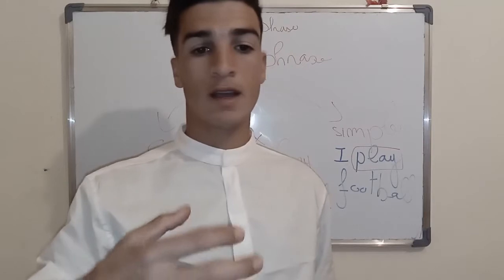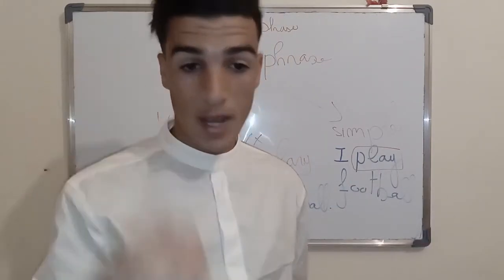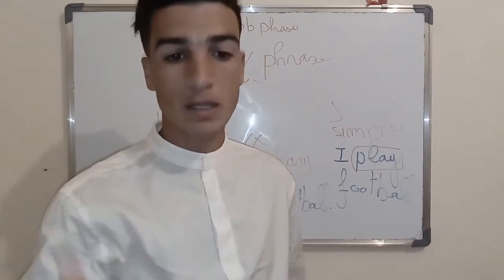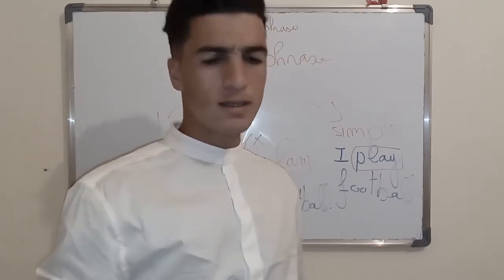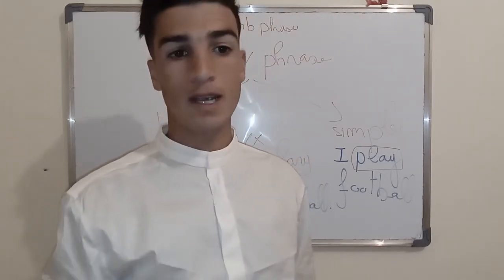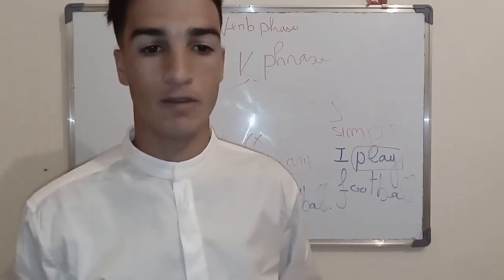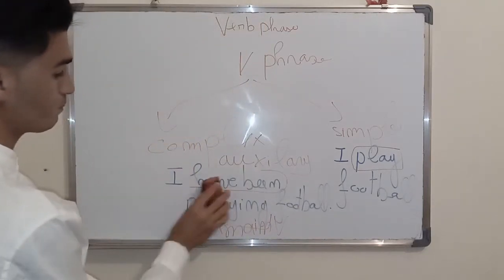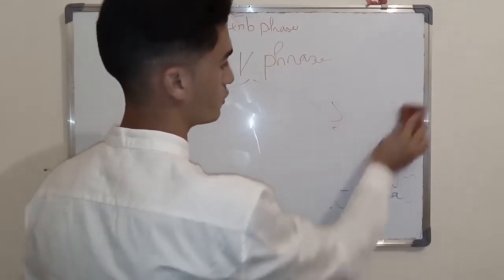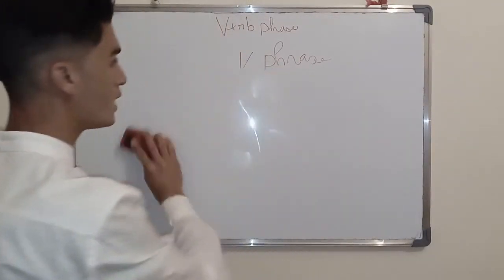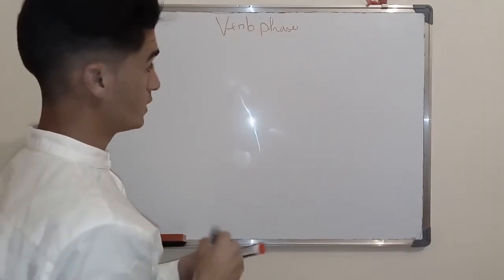A verb phrase consists of one main verb or a main verb and other verbs. These verbs might be modals or auxiliary verbs. This leads us to see what the types of verbs are that we might have in a verb phrase. So it's very interesting to know the verb phrase in order to be able to deal with the verb while reading or speaking.